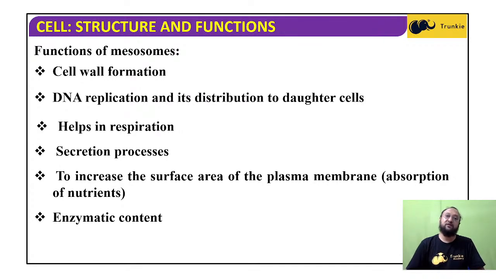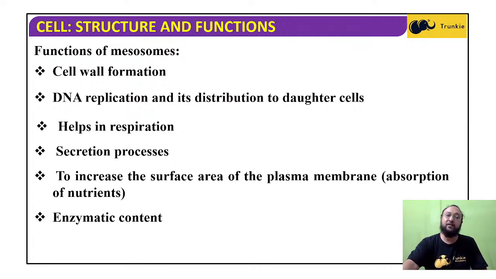I told you that mesosomes are found in prokaryotic cells, while mitochondria are found in eukaryotic cells. The site of respiration in eukaryotic cells is the mitochondria, whereas here we can see the mesosomes are involved in respiration. But not only respiration, it also plays an important role in cell wall formation, DNA replication and its distribution to daughter cells, different secretory processes, and increasing the surface area of the plasma membrane for absorption of nutrients, and there are some enzymes contained in the mesosomes. So these are the functions of the mesosomes.